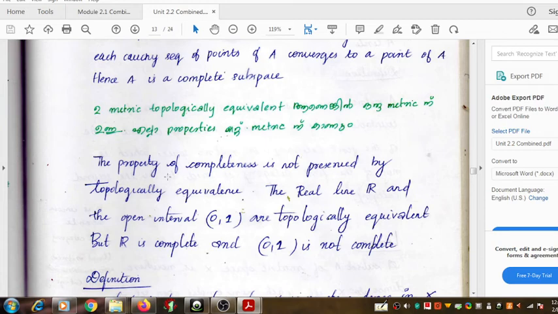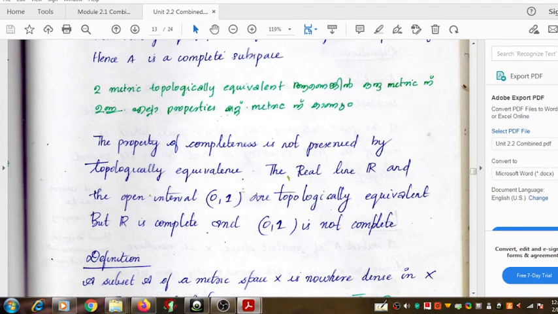So by saying that completeness is not a topological property, we mean that there can exist two topological spaces that are topologically equivalent, but one space can be complete, while the other space, the second space, may not be complete.